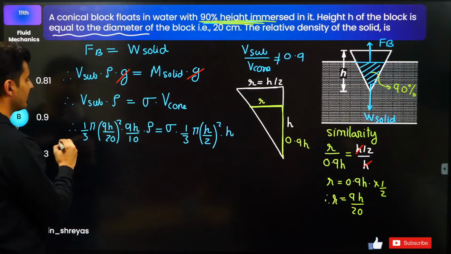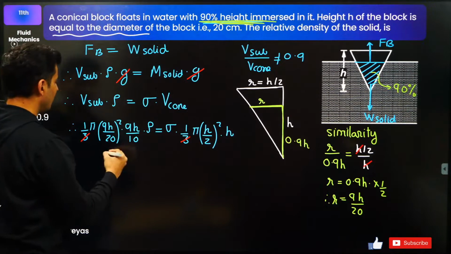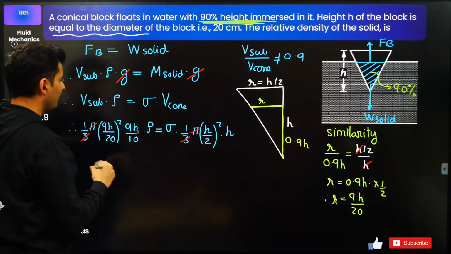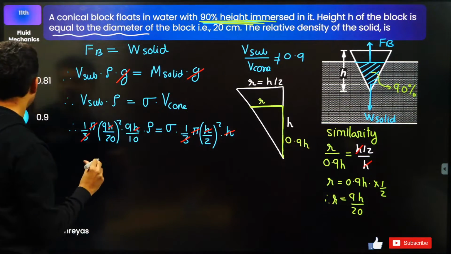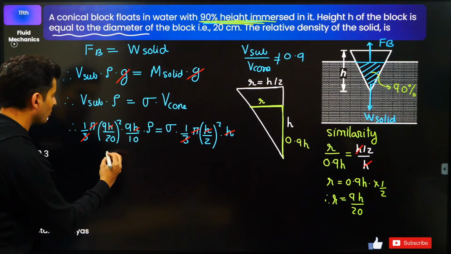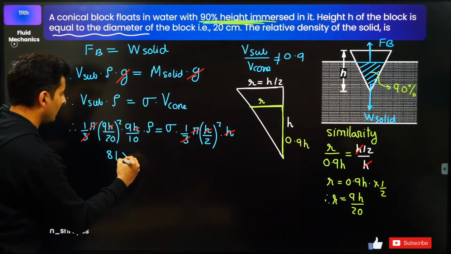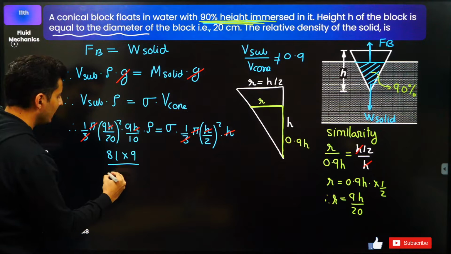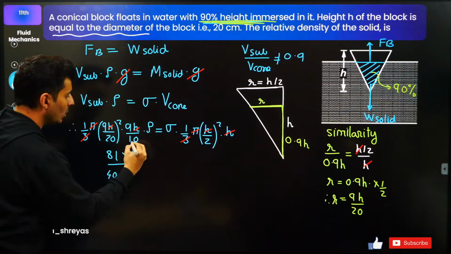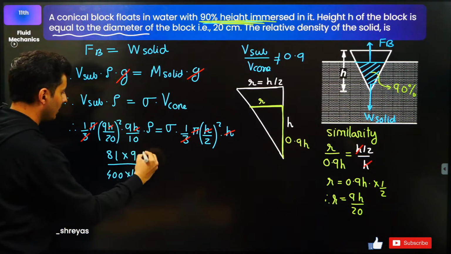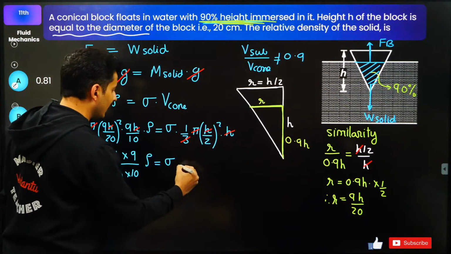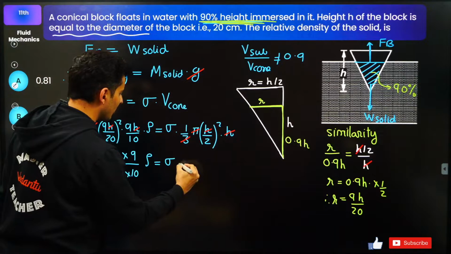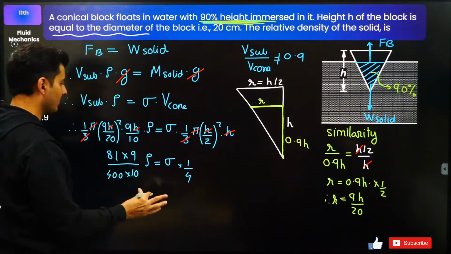So what all gets cancelled? 3, 3, pi, pi, h, this h and this h. So what am I left with? 9 square, 81, into 9 upon 20 square, 400 into 10. Then rho is also there. Here sigma is also there. Here only one number is remaining, I think 2 square. So that is nothing but 1 by 4, I suppose.